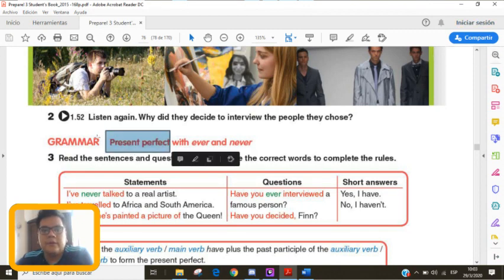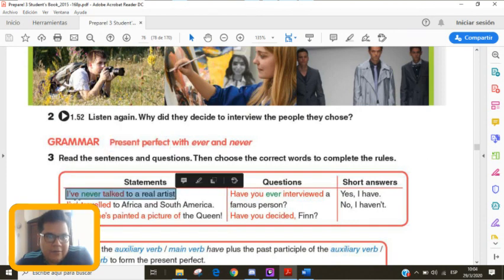All right. So this is to talk about something that happened in the past that may still continue to happen in the present. For example, here it says, I have never talked to a real artist.